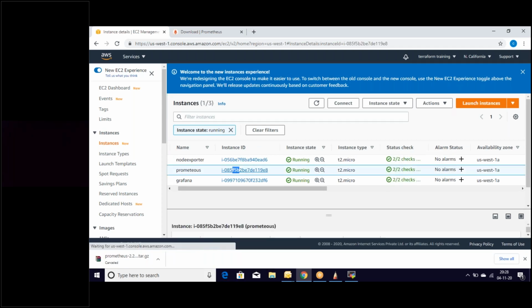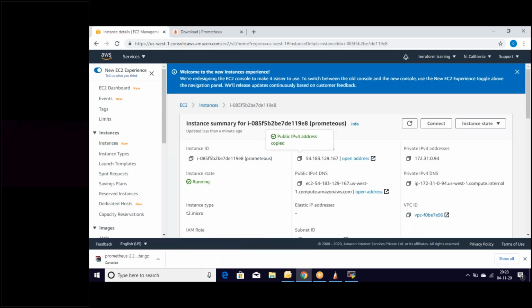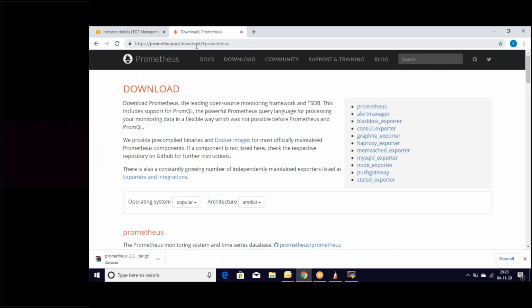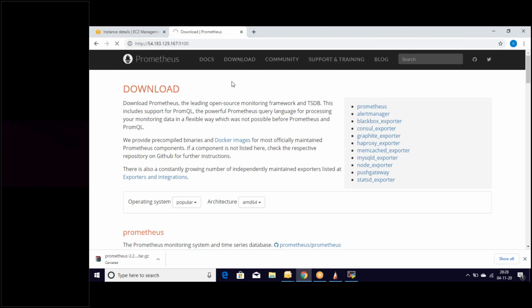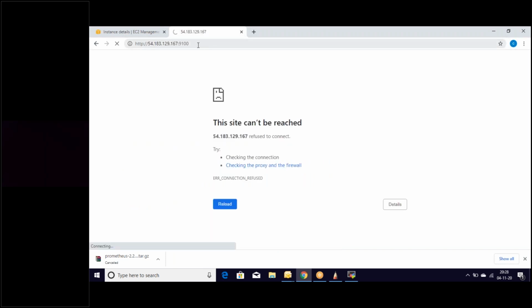Let's go there and use this public IP, followed by the port. The port is 9100. Is this the port? Okay.